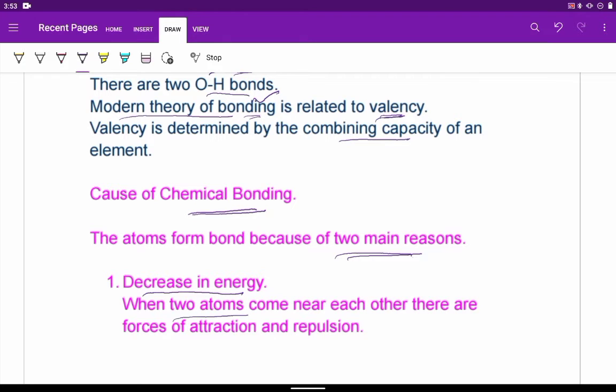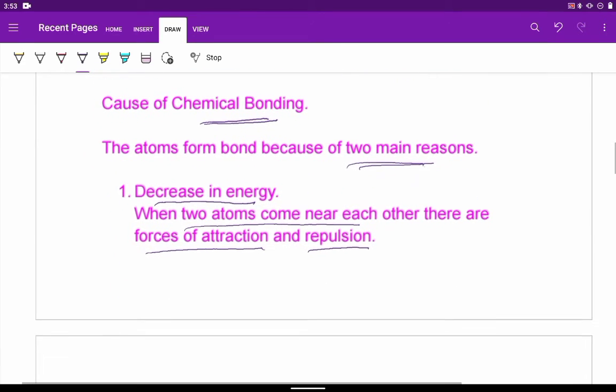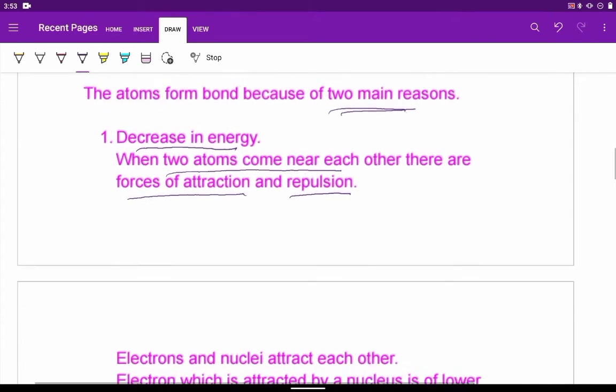Whenever two atoms come near each other, there are two types of forces. One is force of attraction, another is force of repulsion. Now let us see why these forces should arise.